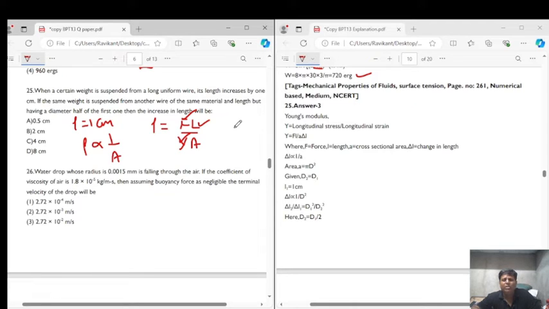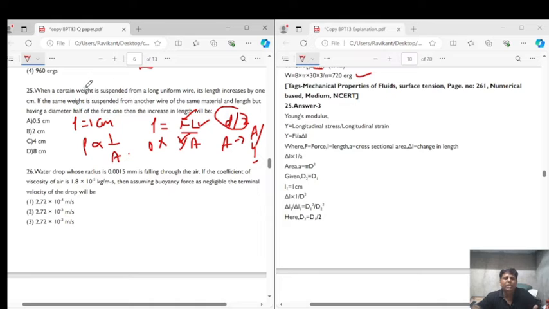If the diameter is made half, the area of cross section will become 1/4, A by 4. Why? Because area of cross section is proportional to the square of the diameter, because it is pi r square. Once the area of cross section becomes 1/4, the change in length will be 4 times.